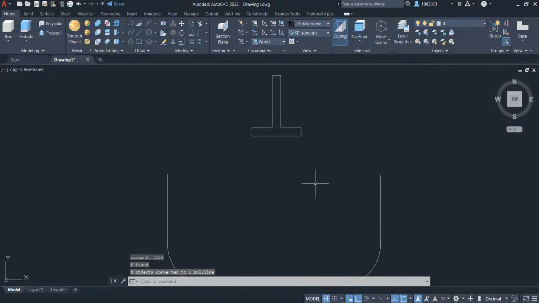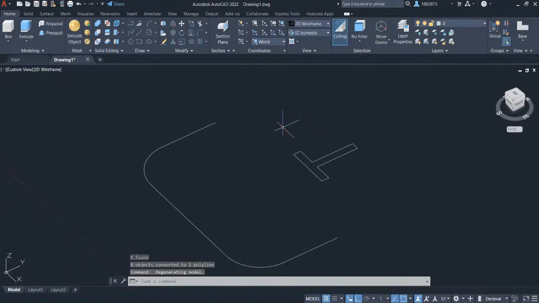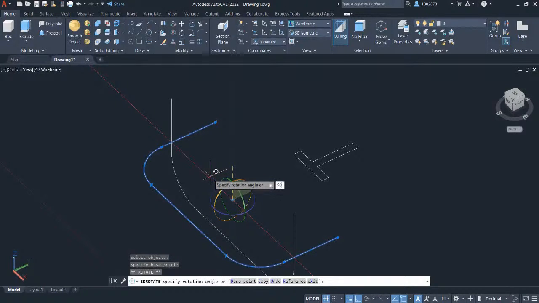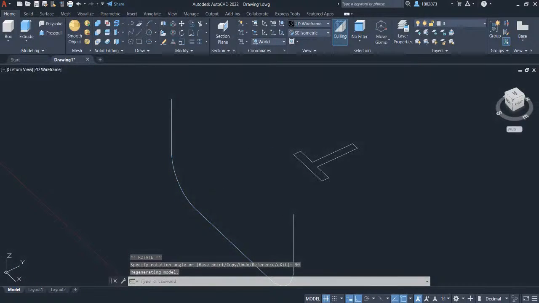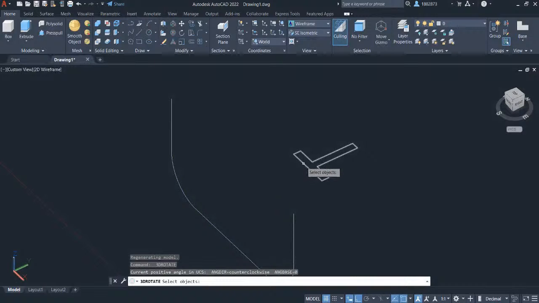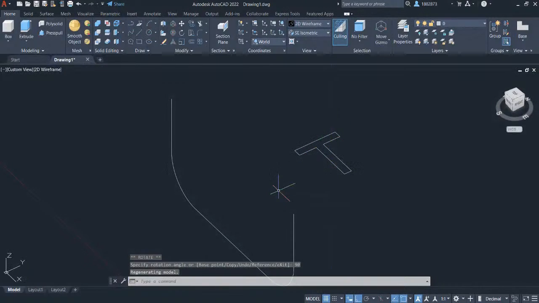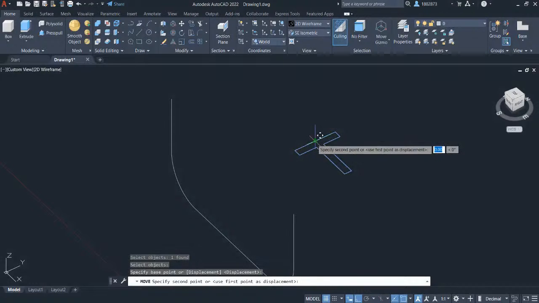Let's do a 3D orbit. We will now rotate the sketch vertically for the sweep command. Press 3D and select 3D rotate. Select the sketch and select the red circle. Let's key in 90 and press enter. Press space for 3D rotate again. Select the object and select the blue circle to rotate it on the horizontal axis. Let's key in 90 and press enter. Press M for move command and select this sketch. Press enter. Select the midpoint and move it to this endpoint.